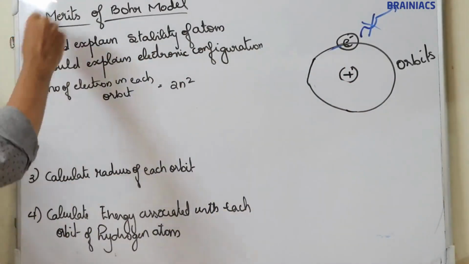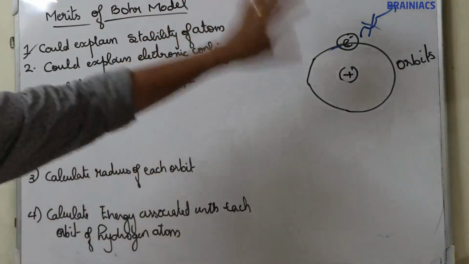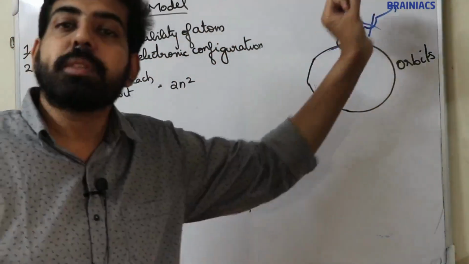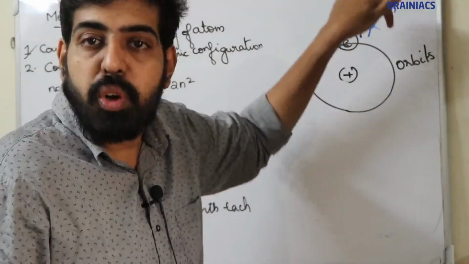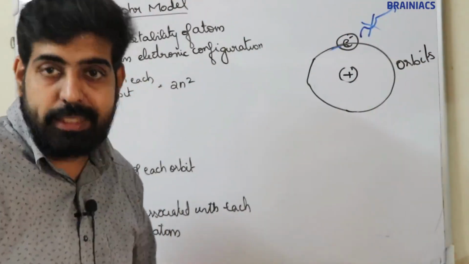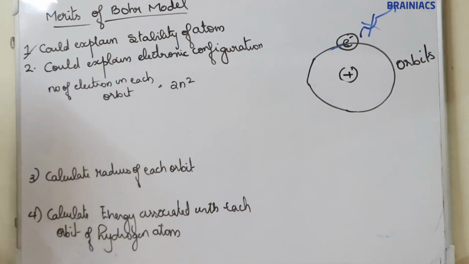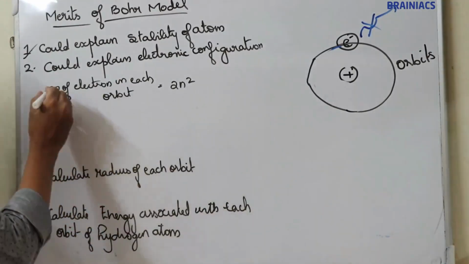I think the first point is clear. This is the first merit: he could explain the stability of the atom. As long as the electron revolves in a fixed quantized path, it will not simply lose or gain energy, so it will not fall to or collide with the nucleus. Moving on to the second merit: he could explain the electronic configuration of the atom.